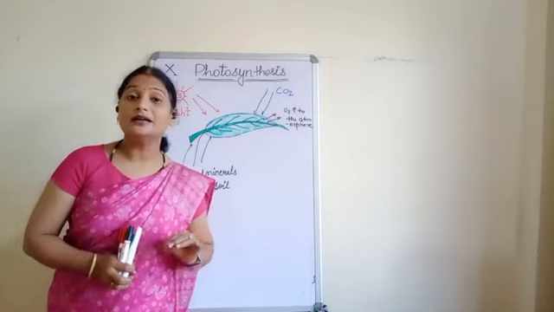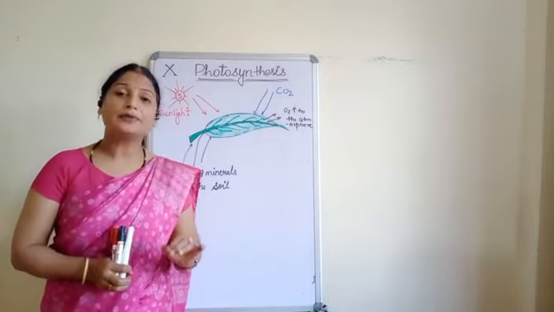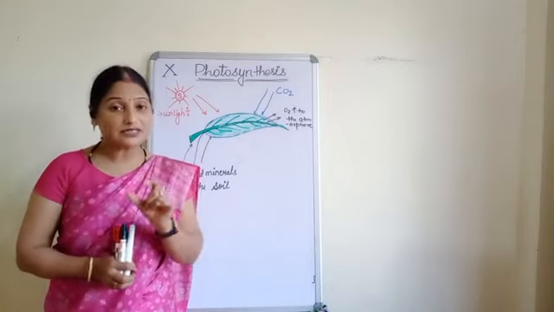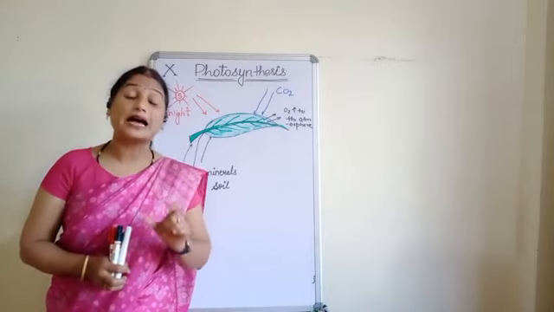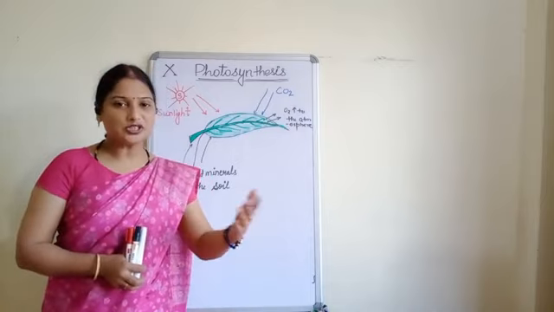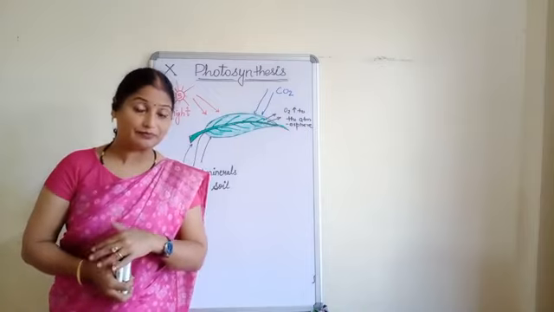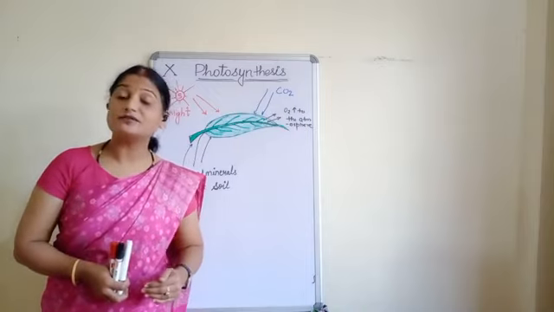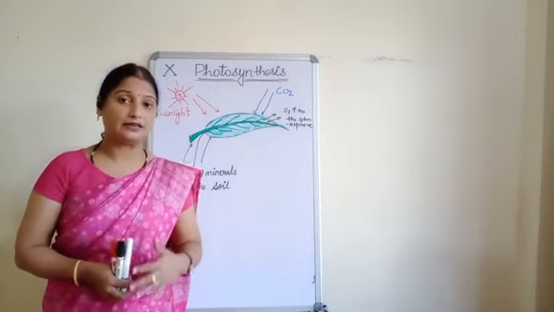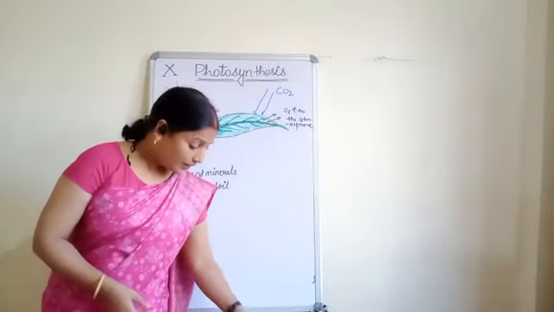But here we will see the meaning of auto and hetero, and after that we will study about the mechanism of photosynthesis, because till now you must be knowing about the definition of photosynthesis. Clear? But here we will see this photosynthesis in detail. Now let's begin our topic.